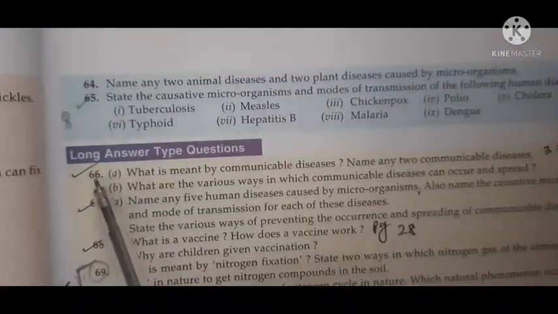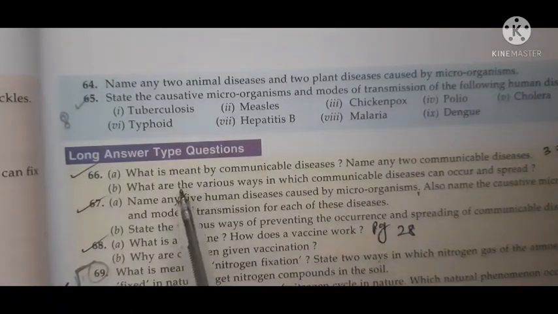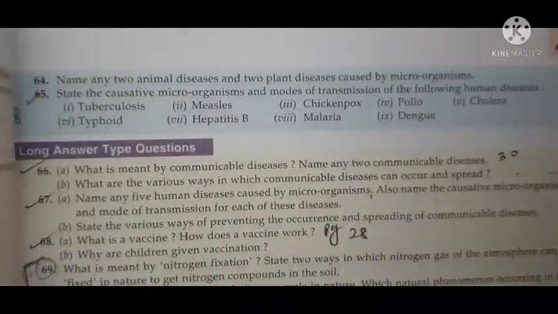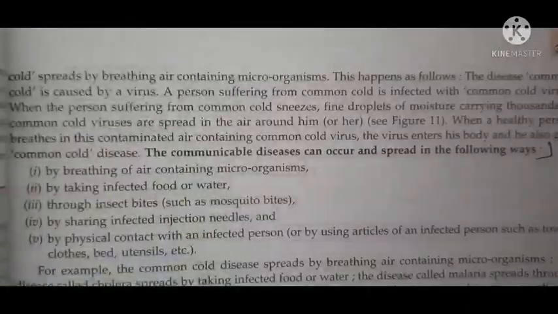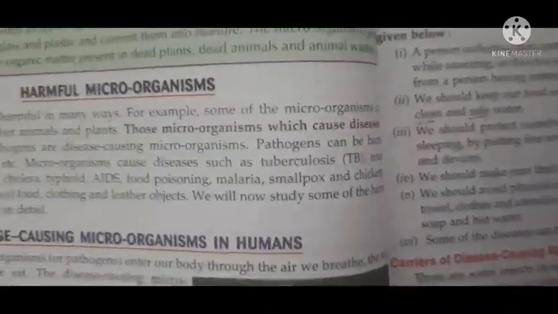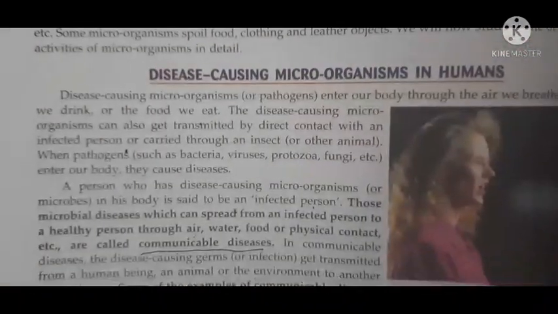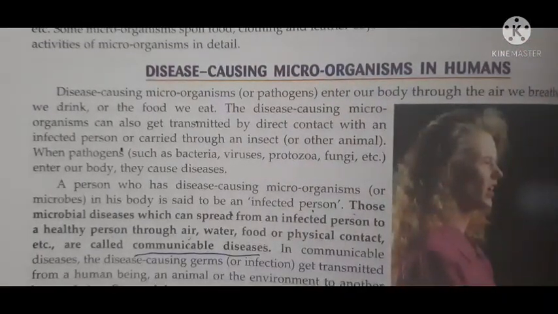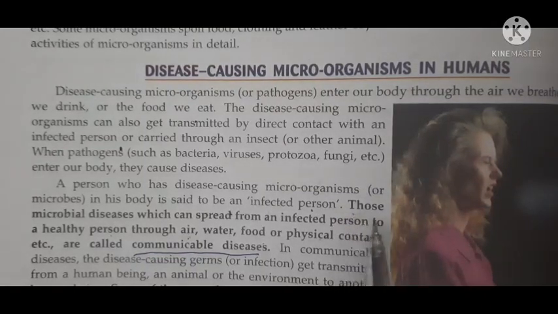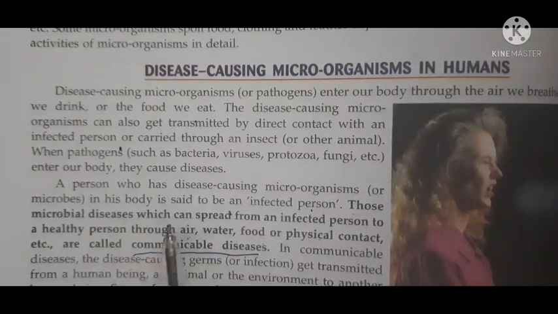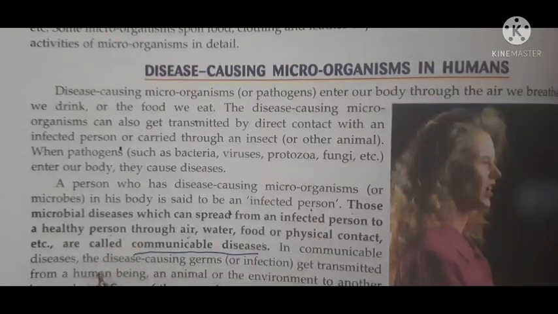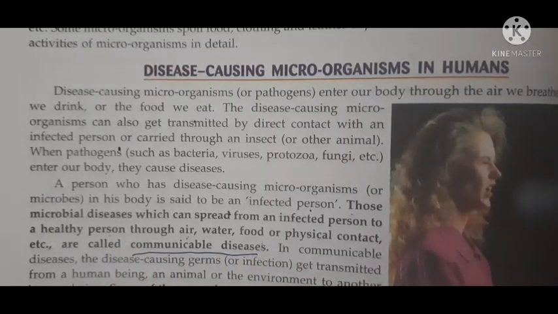See question number 66 under long answer type questions. What is meant by communicable disease? So open page number 30. See here. Can you see in your books? So what is meant by communicable diseases? You can write the answer from here. Don't write those, just write the microbial diseases which can spread from an infected person to a healthy person through air, water, food or physical contact are called communicable diseases.